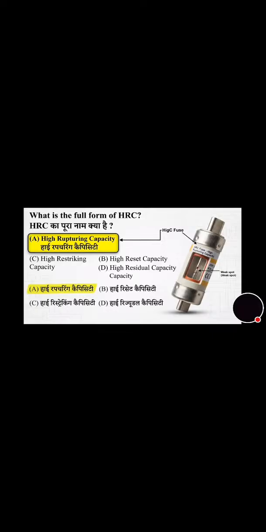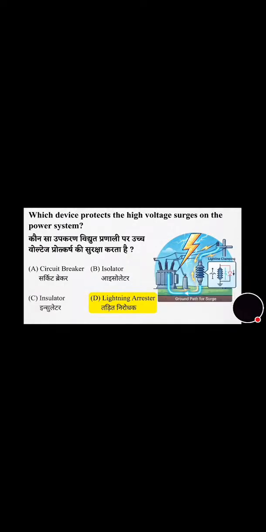What is the full form of HRC? Its full form is high rupturing capacity, and the correct answer is option A. Now we will move towards the next question. That's on the screen, you can see.